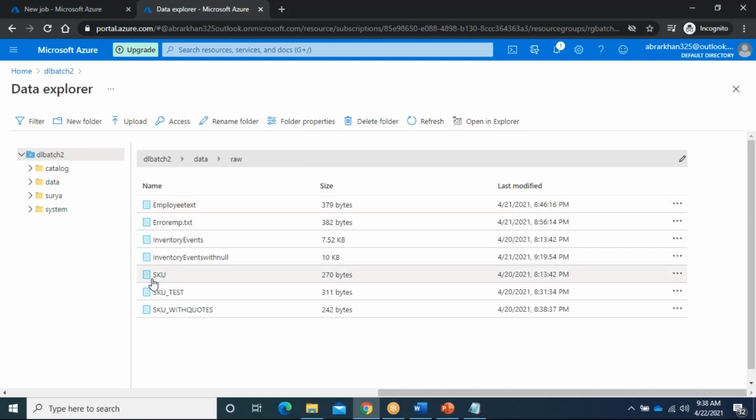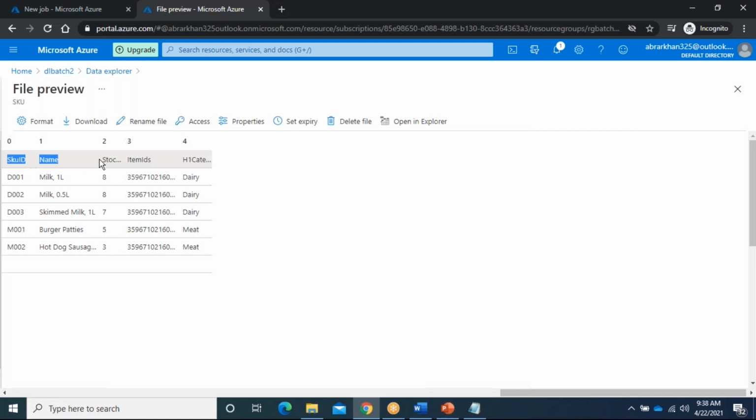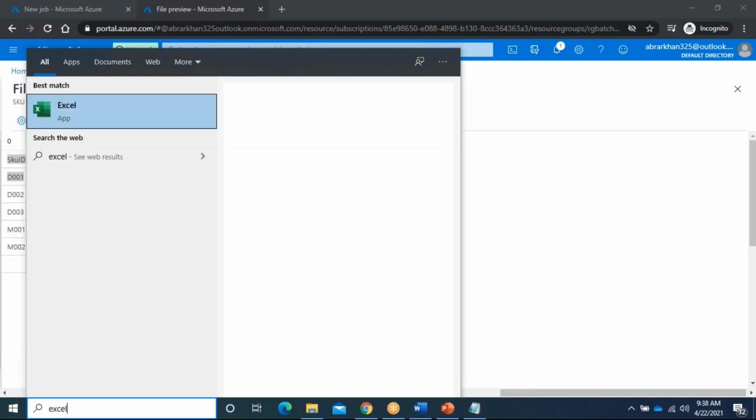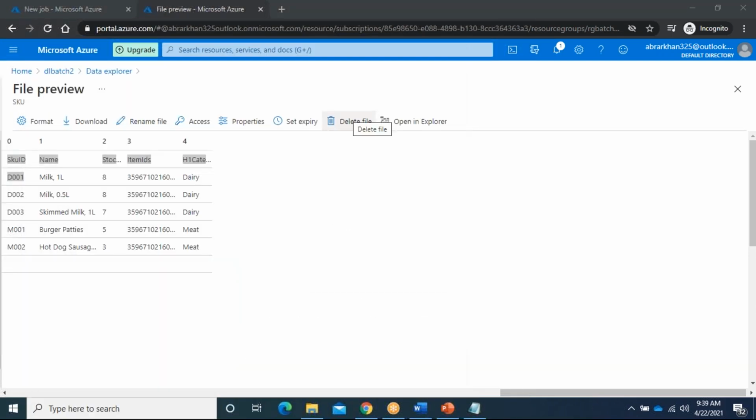Raw. This one I uploaded manually only. Generally, in real-time environments, it comes from some sensor or whatever application. Here, so for example, if you want the column names, what we can do is we will take this one. We will go to Excel to avoid manual mistakes.